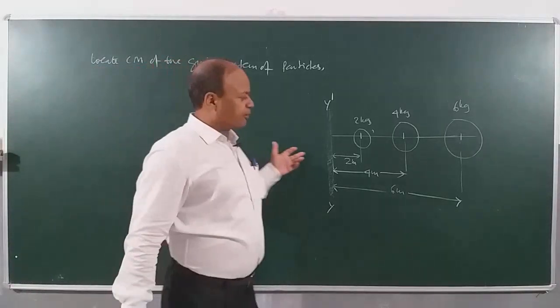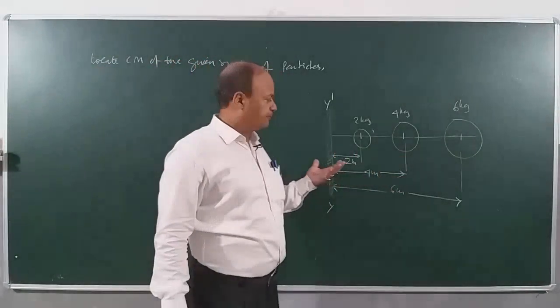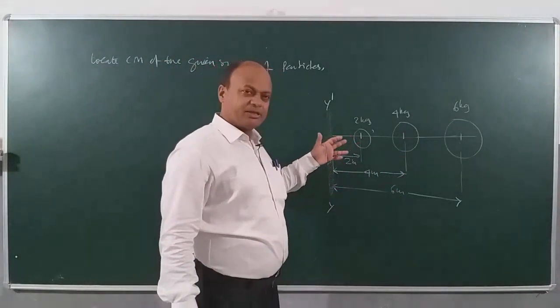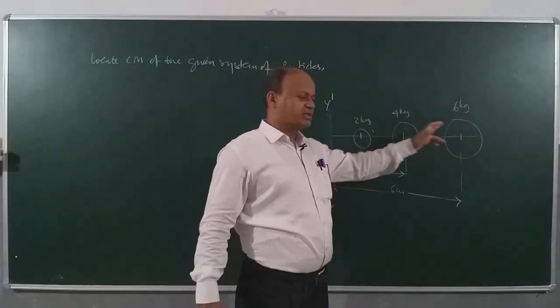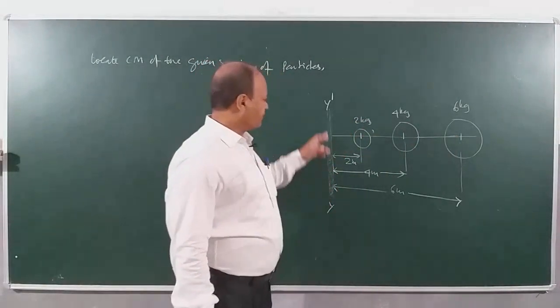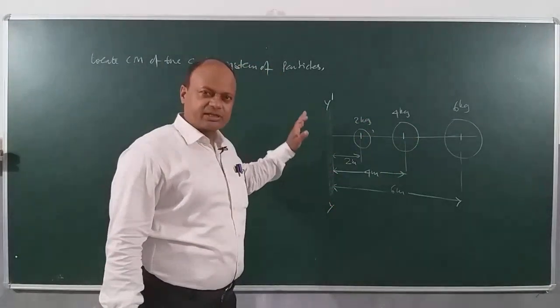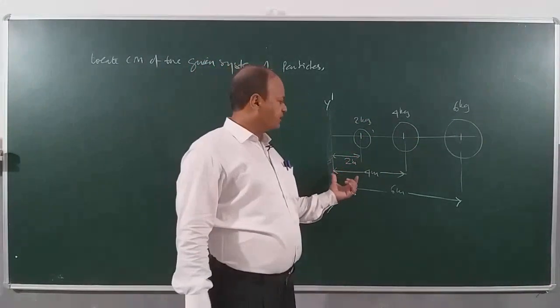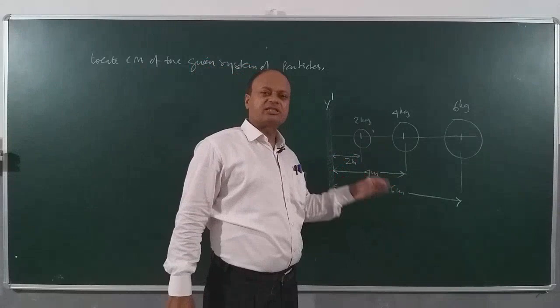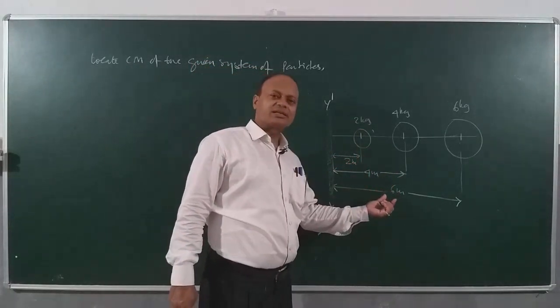In this case, the problem is one dimensional. I can usually use the formula sigma mr by sigma m. So children, there are three masses, 2 kg, 4 kg and 6 kg, and the distances from the axis y dash, any axis can be given to you, I have just chosen an axis at random, are 2 meter, 4 meter and 6 meter. This can be anything actually, but I have just chosen 2, 4 and 6.